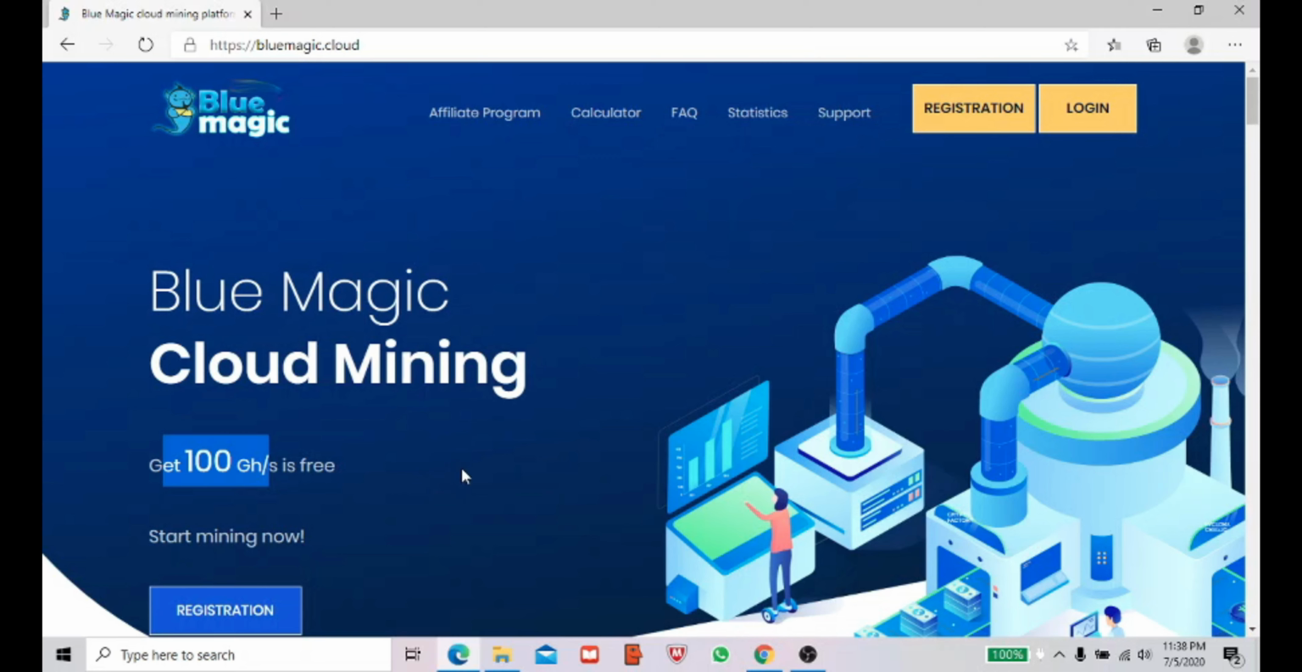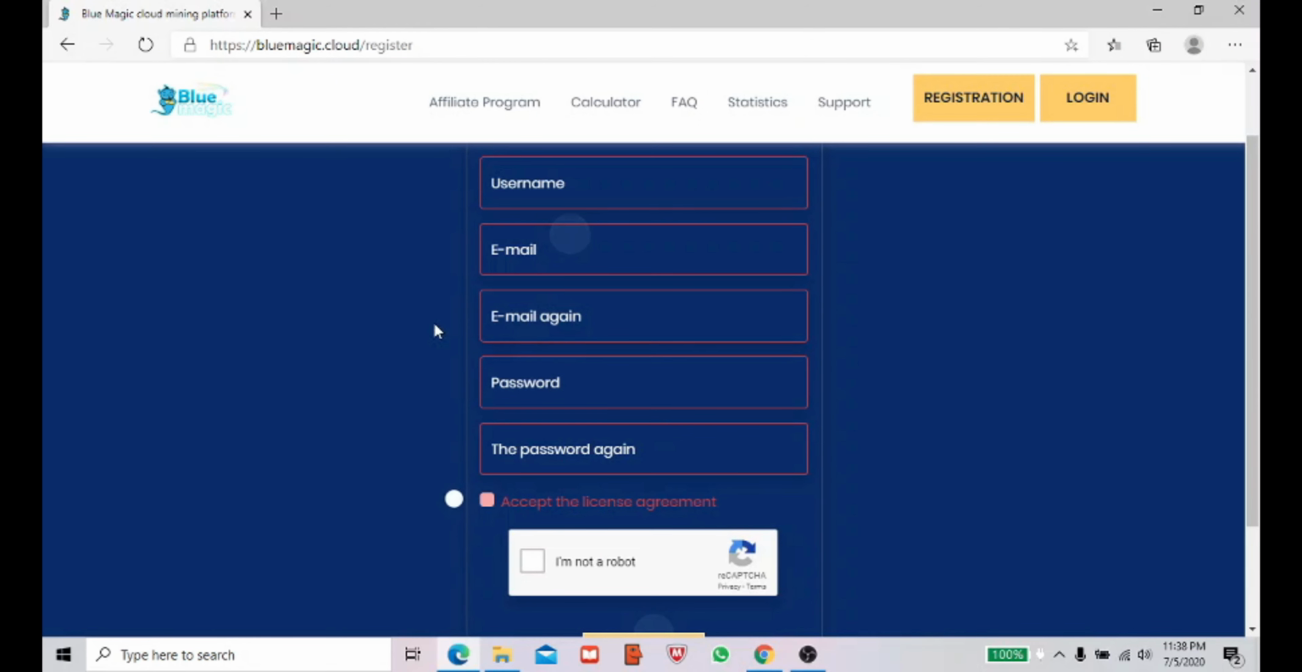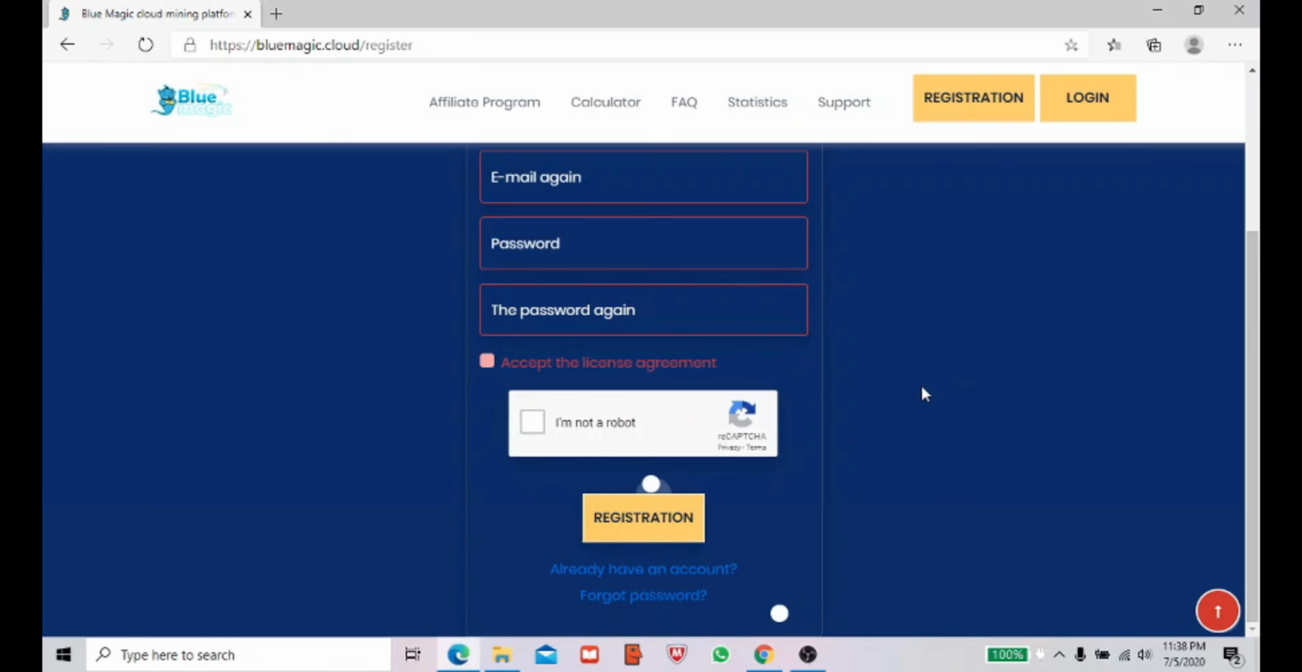So what you have to do is, once you are in this website, you have to register. So click the registration button here. There is nothing much you have to do. Just enter a username, a familiar name for you, and your email address. Again re-enter the email address, and the password, and the password again. Just accept here and click here, then click the registration button.